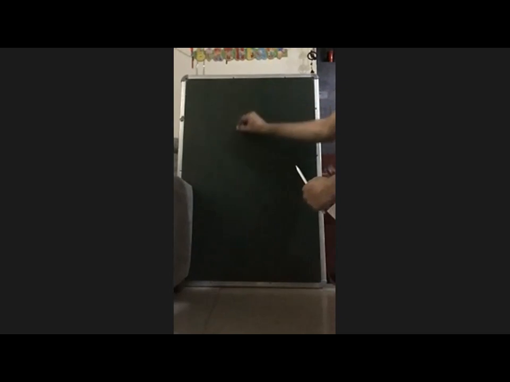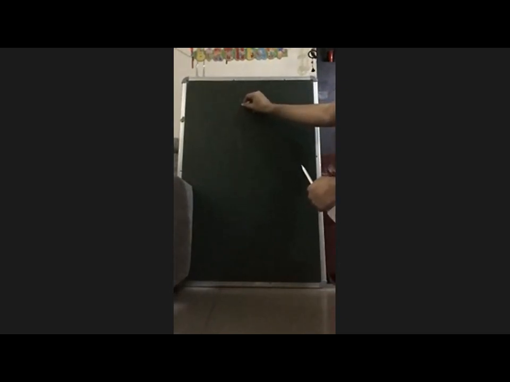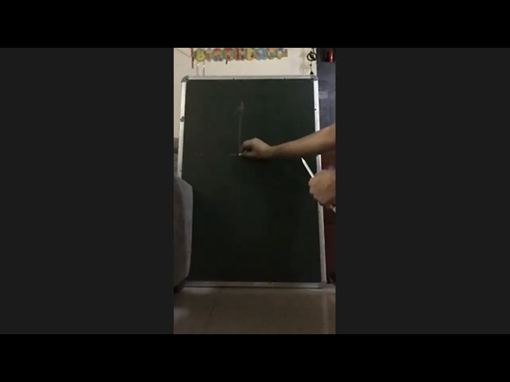Now, let us say we have one axis here. These are the axes. This is the net magnetic field direction here, along this side.